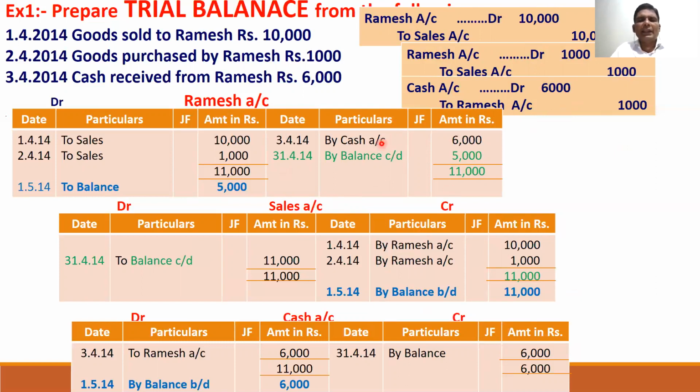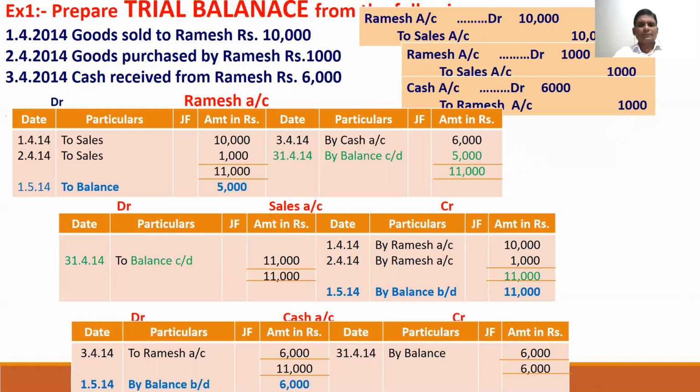Whenever you are preparing an account, you have to see how many times that account is appearing in the journal. Ramesh account appears 1 time, 2 times, 3 times. Ramesh account is debited 10,000. On 1/4/14, Ramesh account debited; you write 'to sales' on the opposite side. Second, also Ramesh account is debited 1,000; opposite is sales account. On the third, Ramesh account is credited with 6,000.